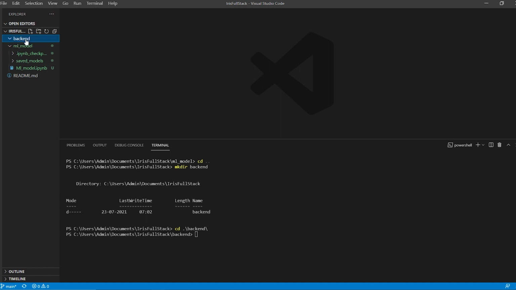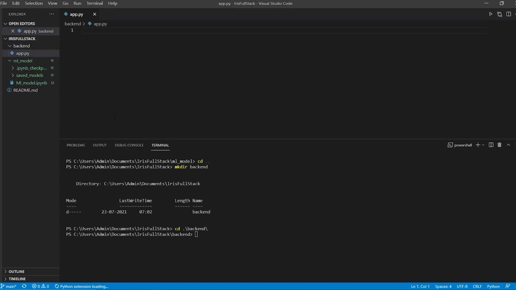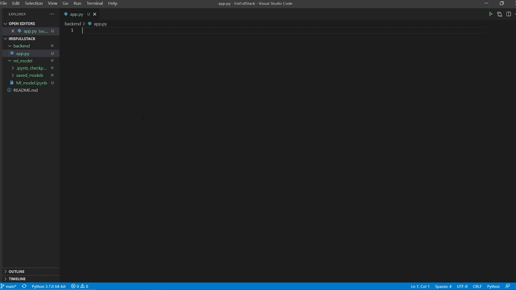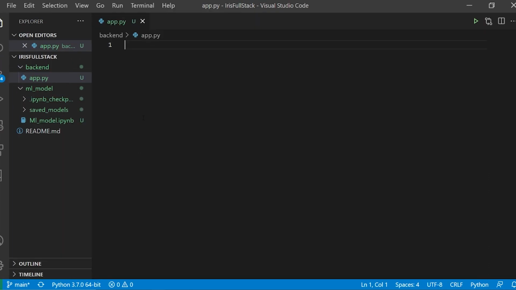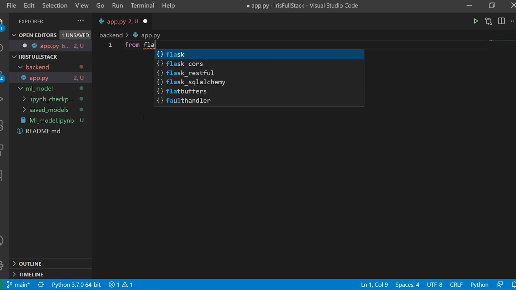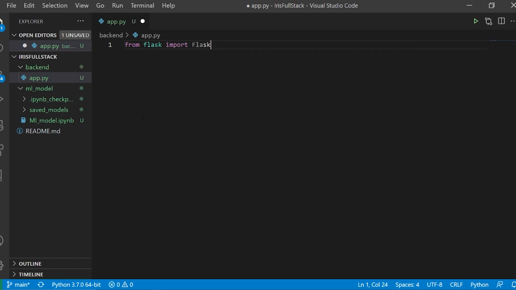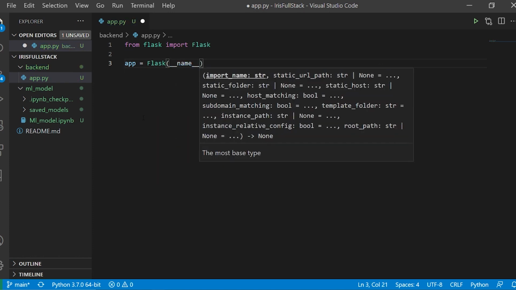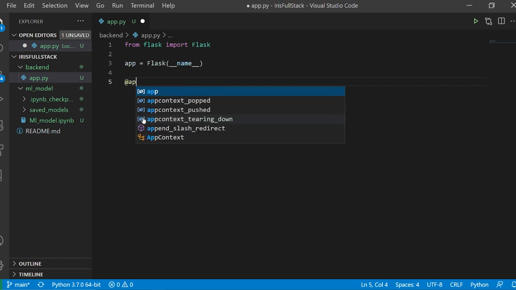In this backend I'm going to make a new file. The way I do it, I can either use the echo command, otherwise I can click over here and say app.py. This is where I'm going to write my Flask. If you don't have any idea about Flask, please go check. I have made a ton of videos, many project videos, and today we are going to deep dive into the REST API. So I'll say from flask import Flask. Here I'm going to say app, which is just an initialization for the class, and I'll say __name__. Then I'm going to say app.route.